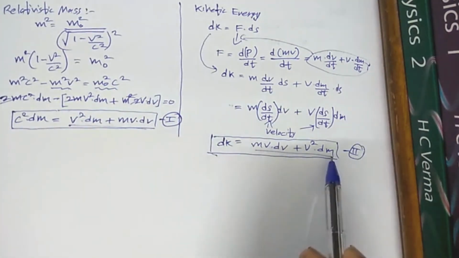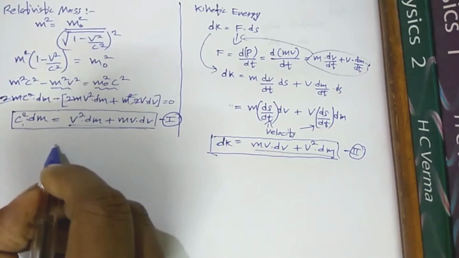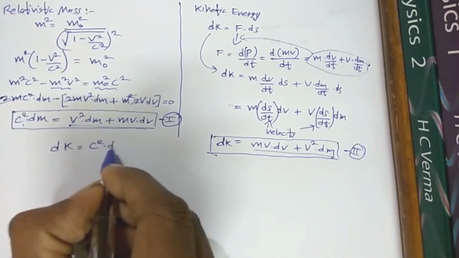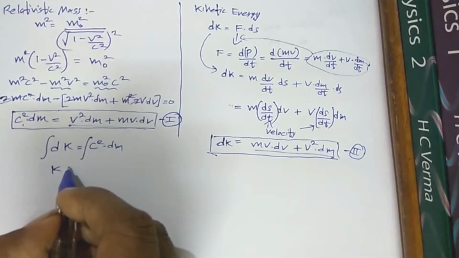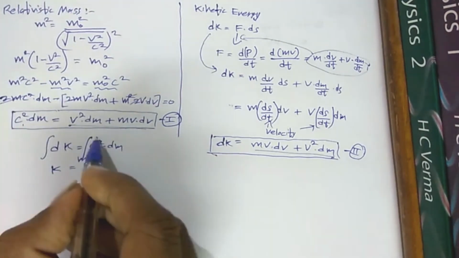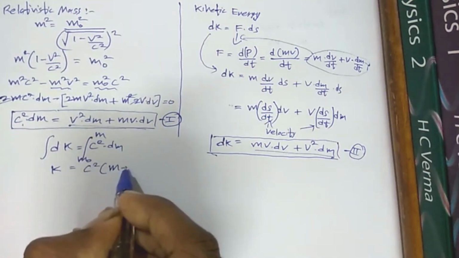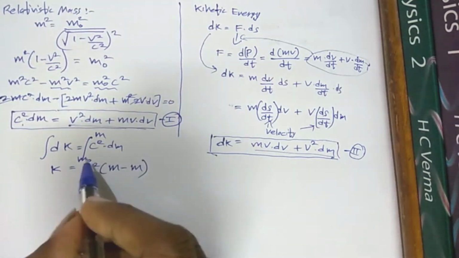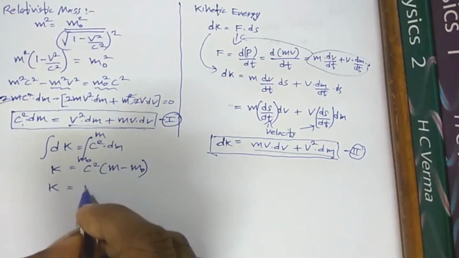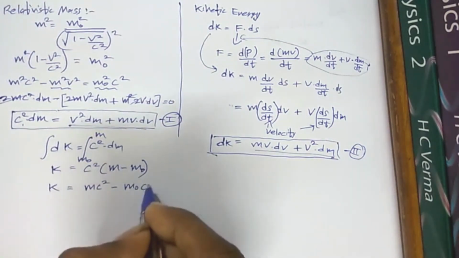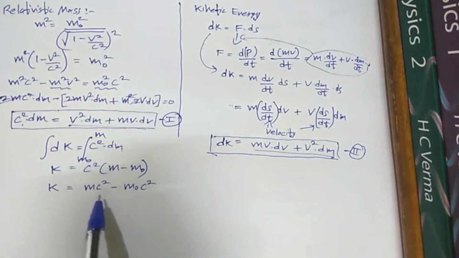Now we can see that the right hand sides of both equation 1 and 2 are the same. Therefore we can equate the left hand sides of both equations. Now let's integrate both sides, where the limits for m will be m0 to m. So we get k is equal to c square into the bracket m minus m0, which can also be written as k is equal to mc square minus m0 c square.